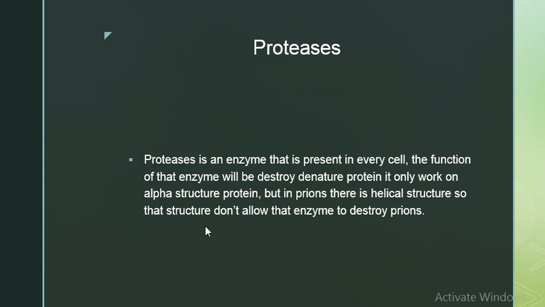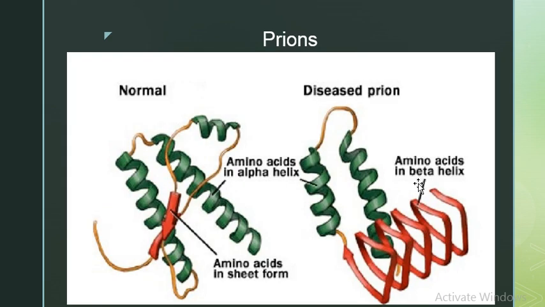This is the main thing here: why proteases cannot destroy prions, or why the beta pleated structure resists proteases. Prions contain the beta pleated structure, not the alpha helical structure. So proteases cannot act on and cannot destroy the beta pleated structure.